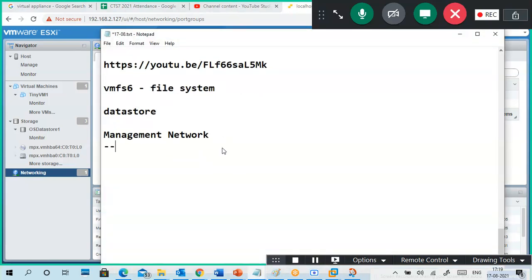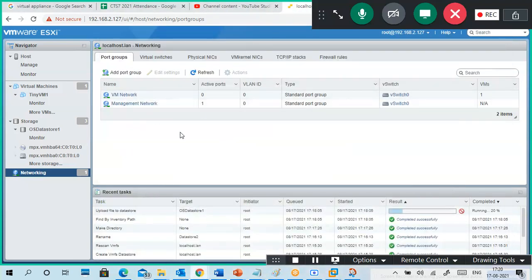Management network is to connect. The basic idea of management is for admin connection purposes, actually to connect to this host. I'm using a web client, right? So with the web browser, I'm connecting to my vSphere. So that is the use of this one.